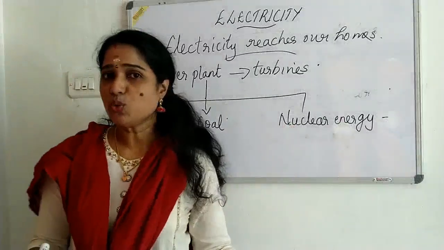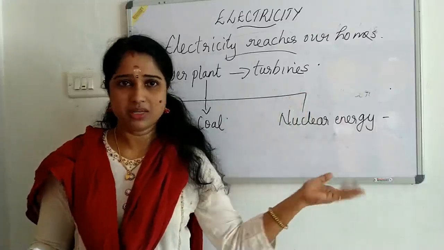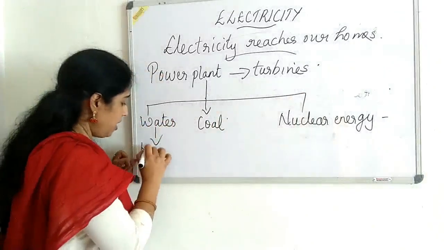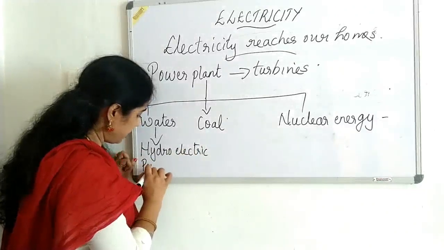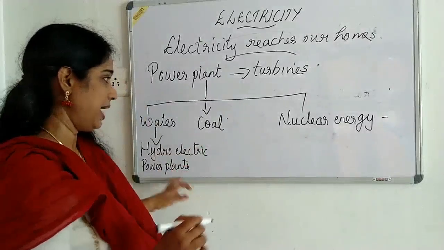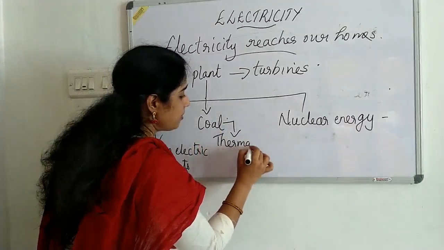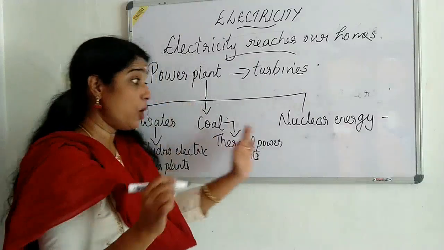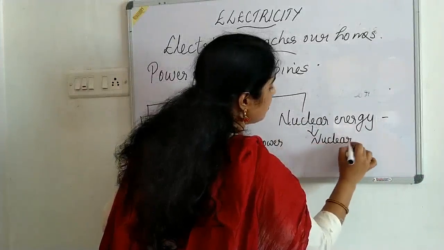And here, steam is produced, and with the help of that steam, the turbine works. We don't want to go deep into that. We just understand that in some power plants, they use water, and such power plants are known as what? Hydroelectric power plants. And the power plants that work on coal are known as what? Thermal power plants. And the power plants that work on nuclear energy are known as what? Nuclear power plants.